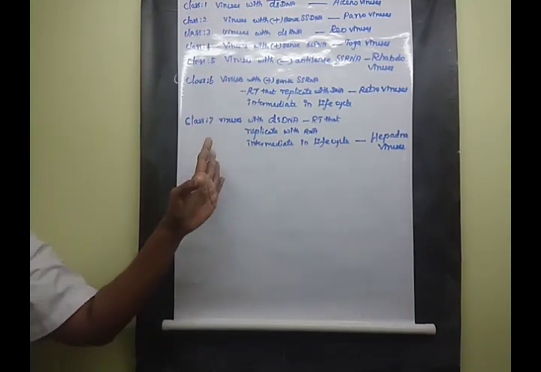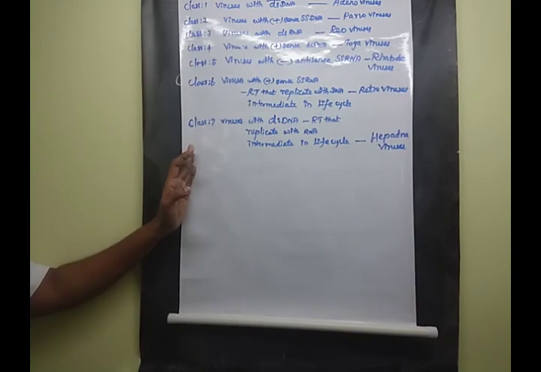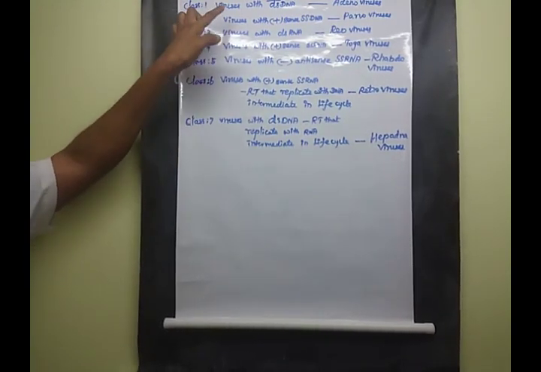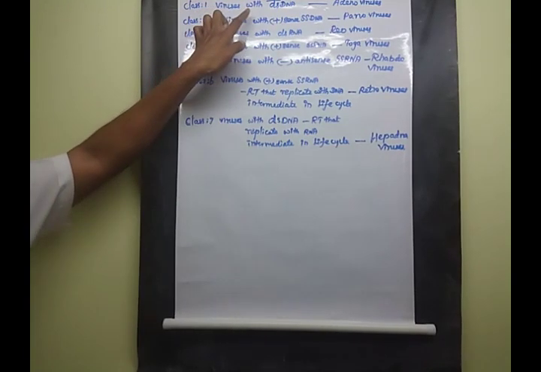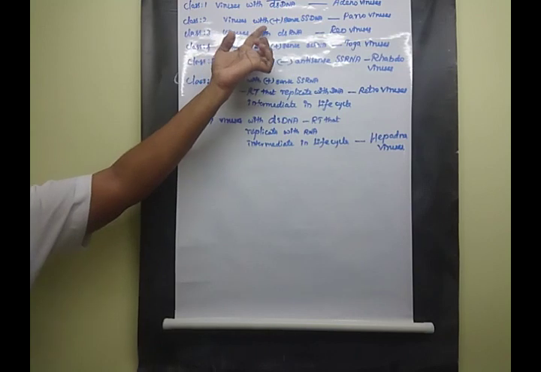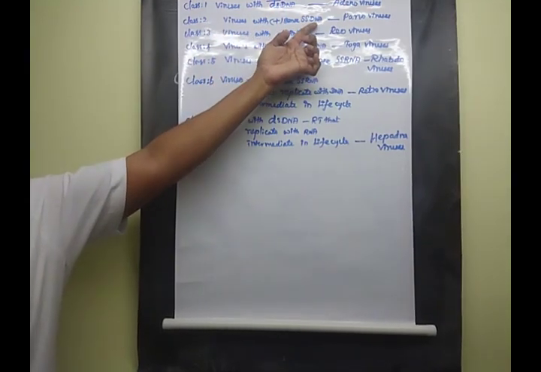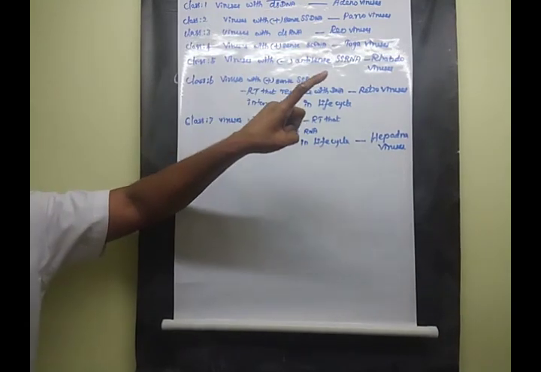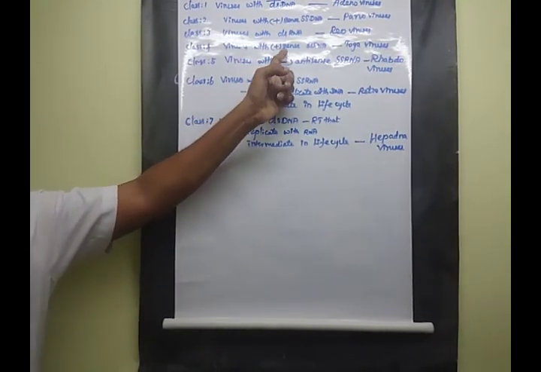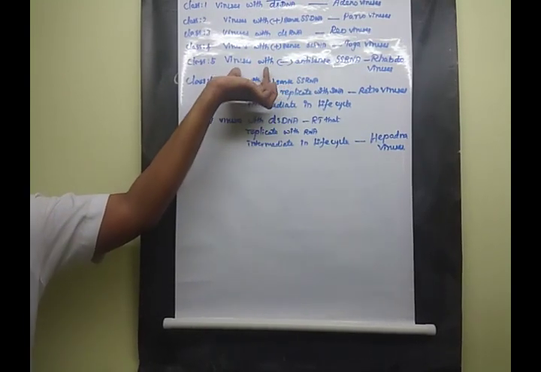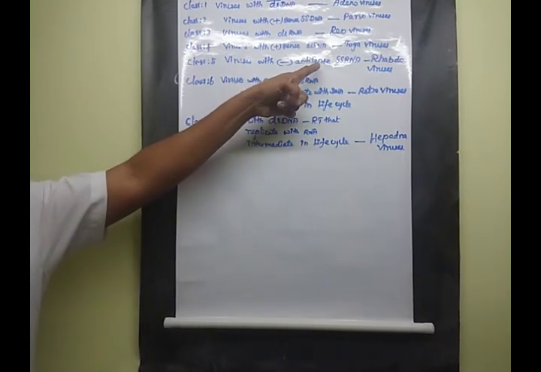So here they are mentioning the 7 classes of viruses. You are going to learn, first, class 1, the viruses with double-stranded DNA. Second, the viruses with single-stranded DNA. The next class, viruses with double-stranded RNA. The next one, viruses with single-stranded RNA. The next one, the viruses with antisense characters.